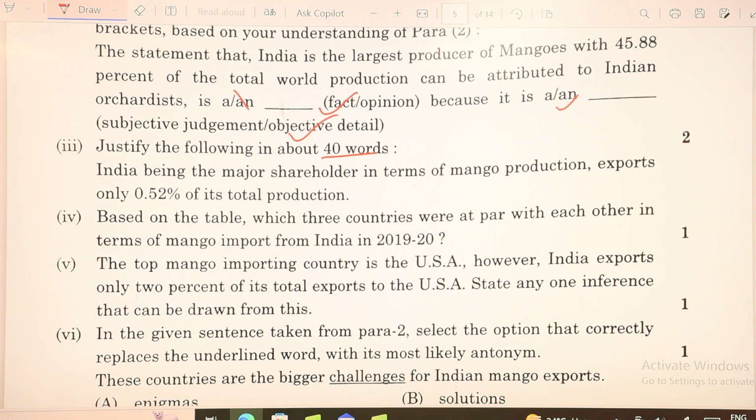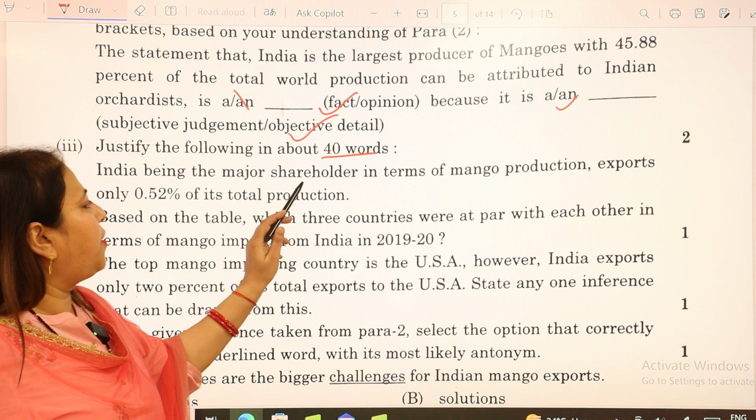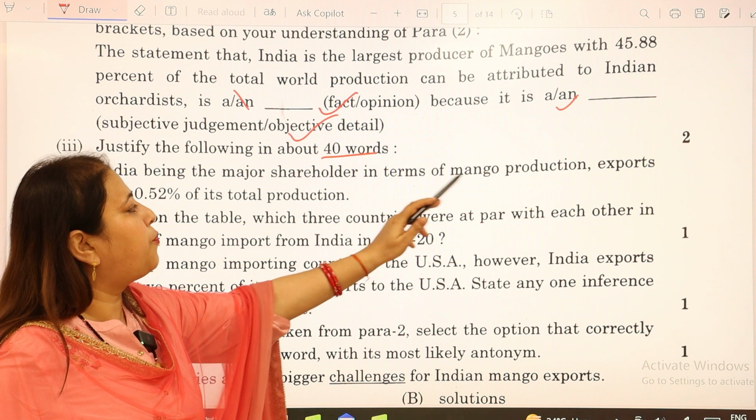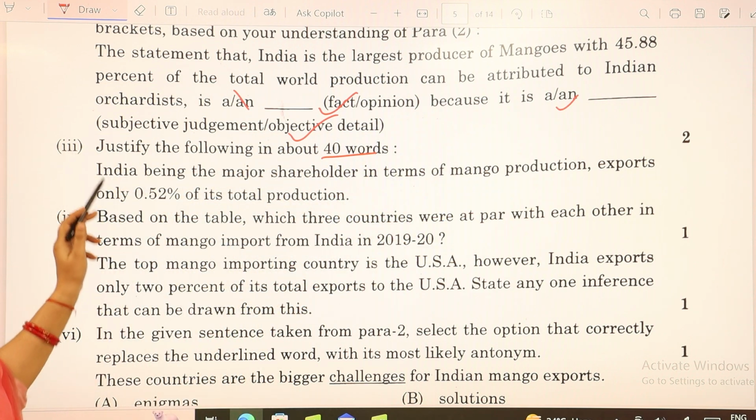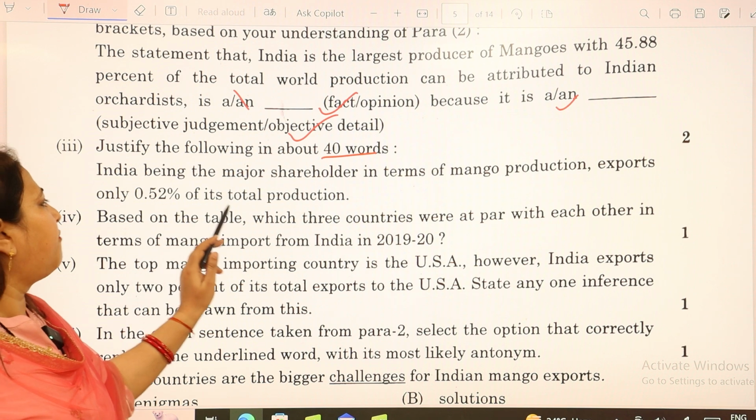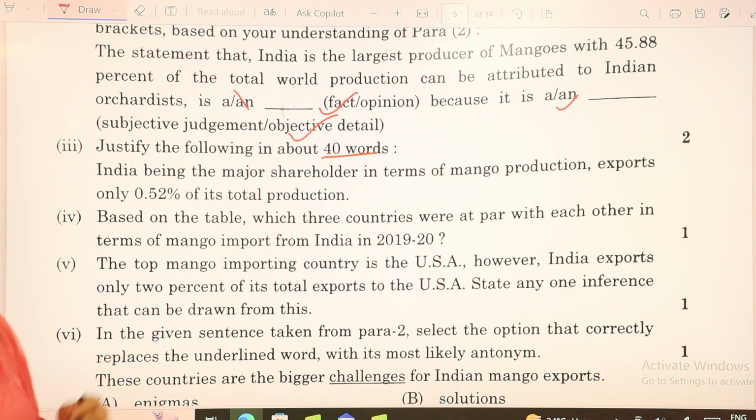Again, we have to stick to the word limit, which says, India, being the major shareholder in terms of mango production, exports only 0.52% of its total production. So we have to justify it, to which you will write the answer here as, India's low export percentage, which is 0.52%, despite its significant share in mango production, reflects domestic consumption prioritization or logistical challenges.